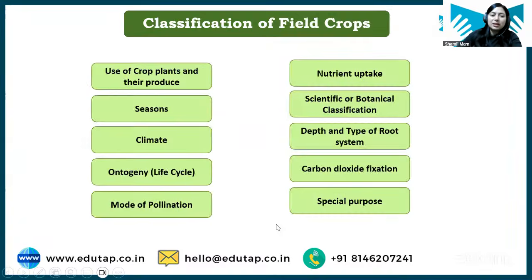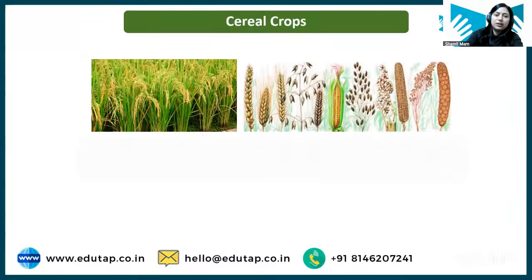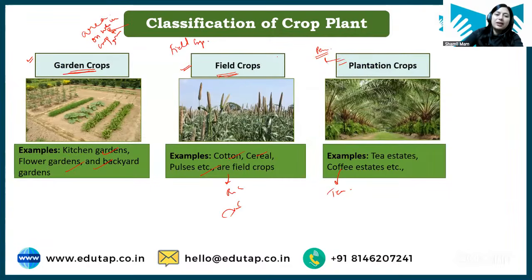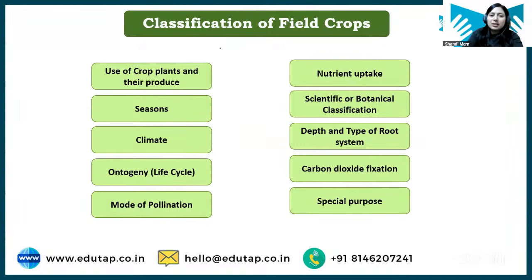So now students, I have told you in agronomy what we are dealing with. We are dealing with mostly field crops, right? Field crops. Now, from here onward, we will specifically focus on field crops, right? So students, I have told you field crops क्या होती हैं. Now, field crops are again classified on the basis of different aspects, okay?